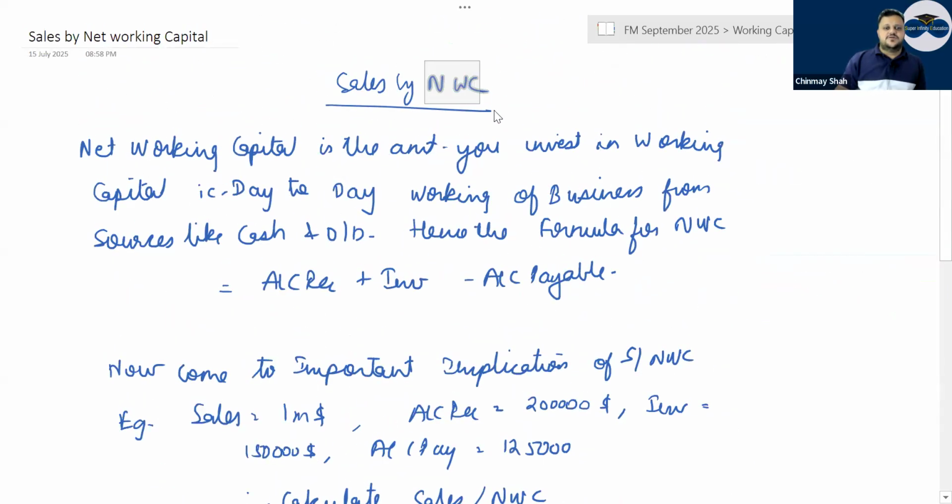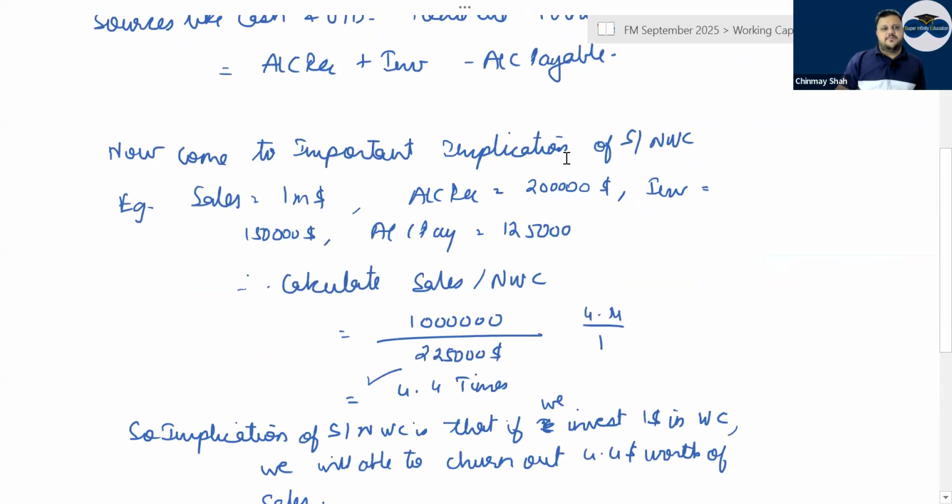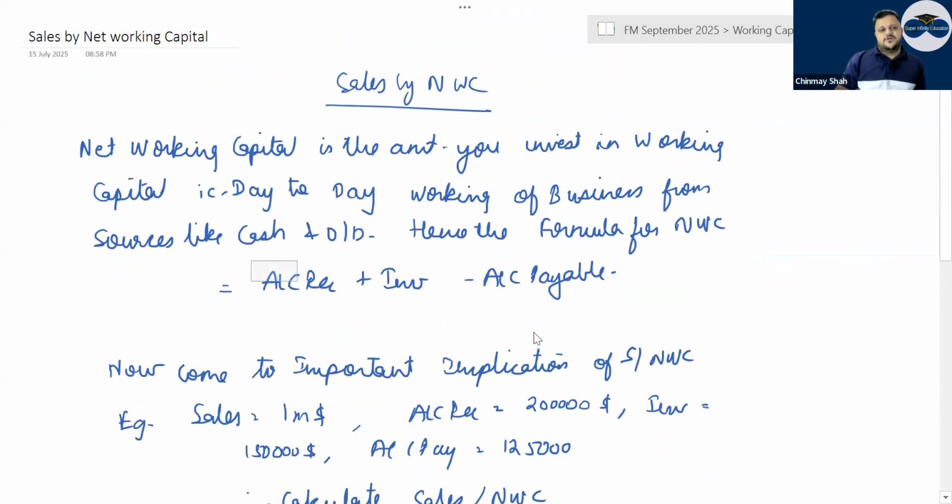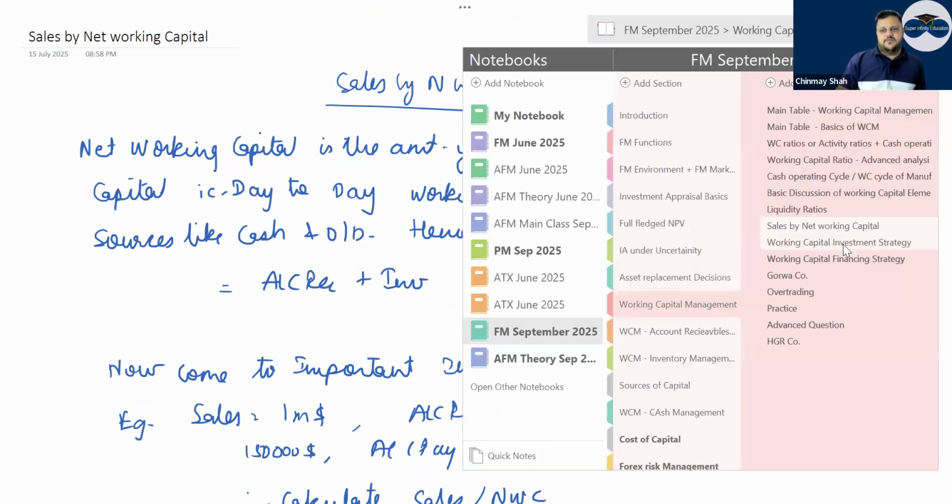Sales by net working capital, but when it comes to net working capital you will only do what? Accounts receivable plus inventory minus accounts payable. Sales by net working capital: have a look, how many times can you churn out sales with the working capital investment? So your net working capital would be accounts receivable plus inventory minus accounts payable.